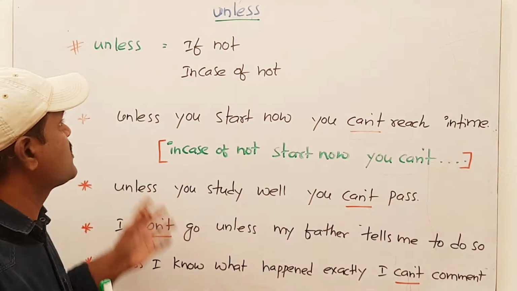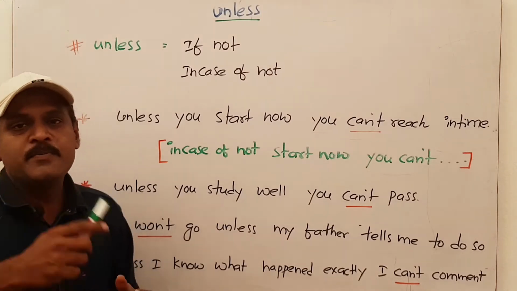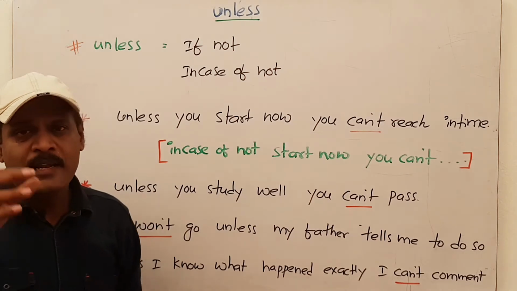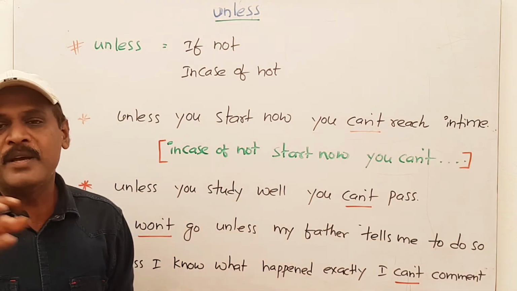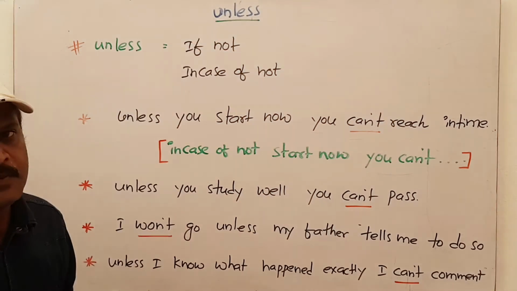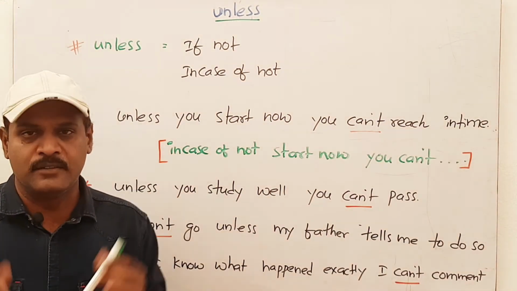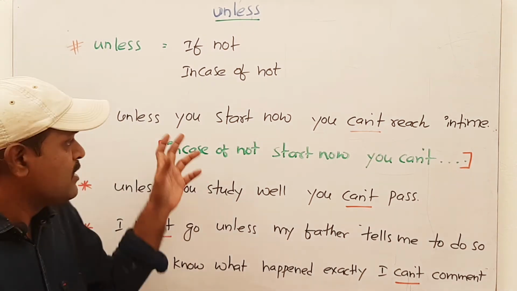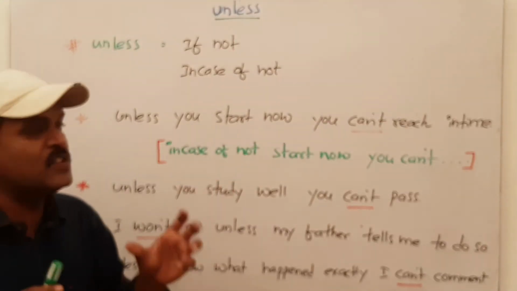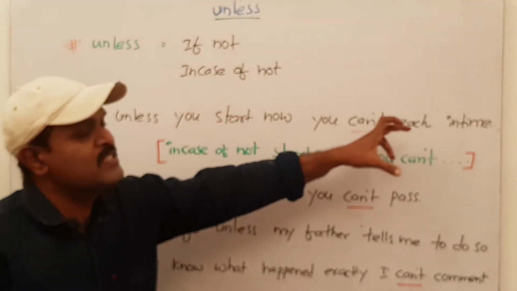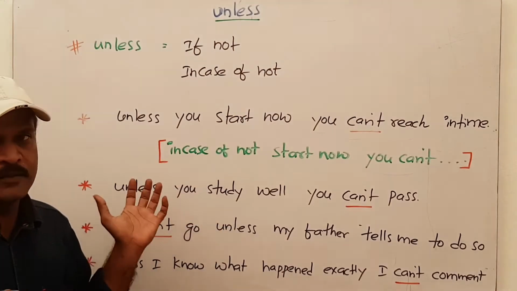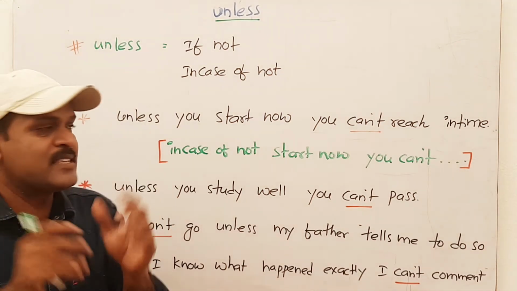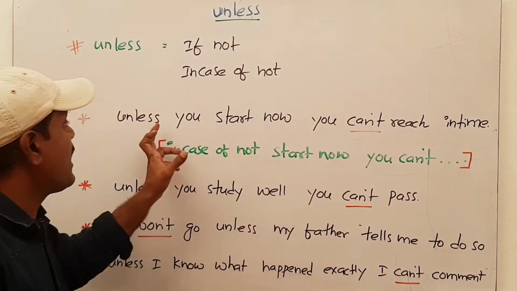Okay friends, unless. According to the dictionary, unless means if not, in case of not. Let me give an example: Unless you start now, you can't reach in time. Let me give three important points for better understanding the use of unless. The first one is that unless is a conjunction. A conjunction joins two phrases, two words, or two sentences. In this case, unless joins two sentences. The first is you start now and the second is you can't reach in time. It can be used at the start or in the middle of the sentence. For example, you can't reach in time unless you start now.